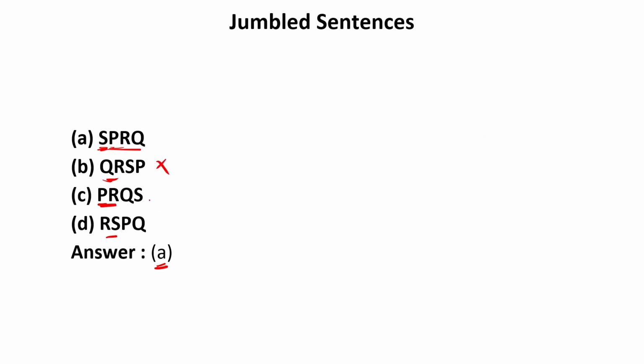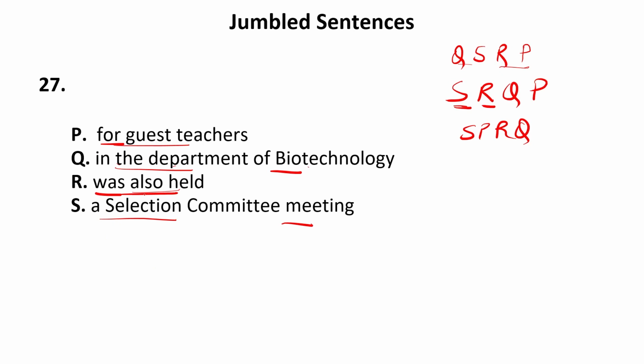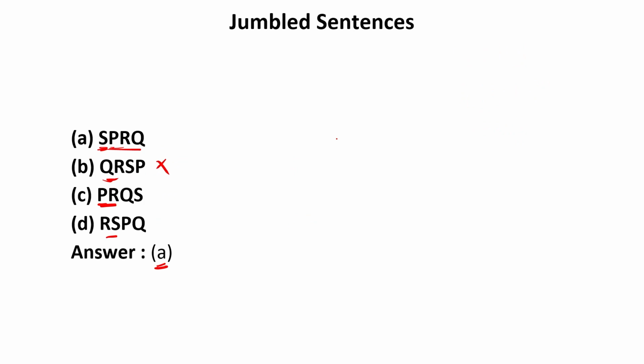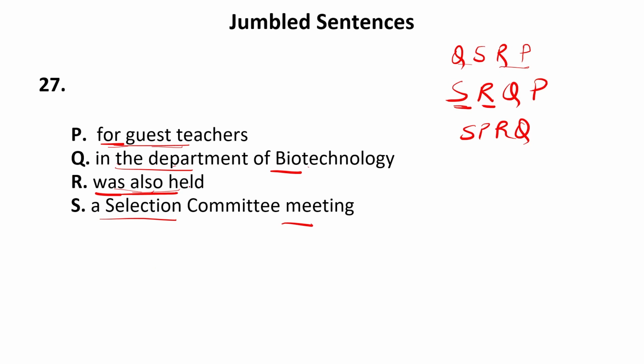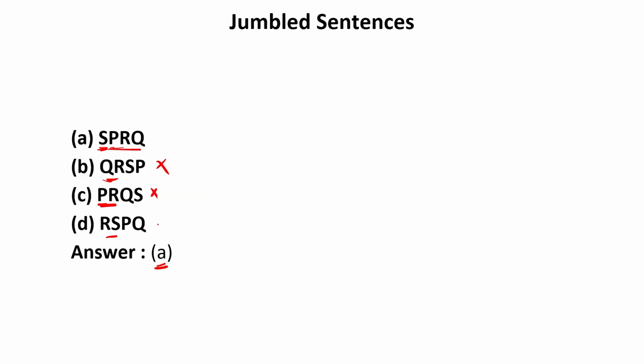Now if I look for PR, if I begin the sentence with P for guest teachers, R cannot follow it. It means the sequence is also incorrect according to the options. Now if I see R in the first position, it cannot be true because R cannot begin the sentence or the paragraph. So this combination is also incorrect. Therefore, the remaining option is A, which should be the correct answer.